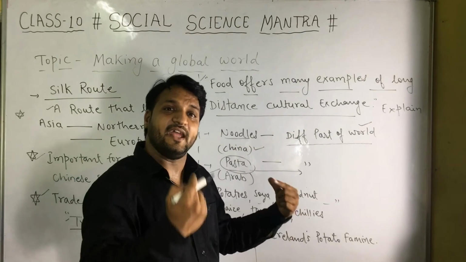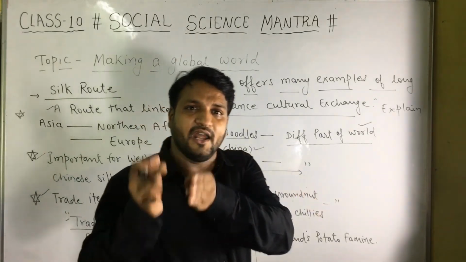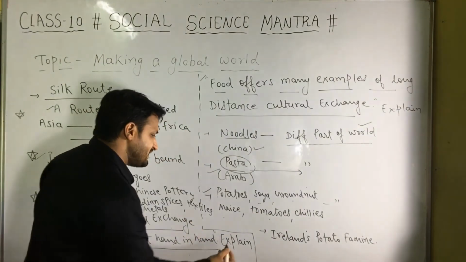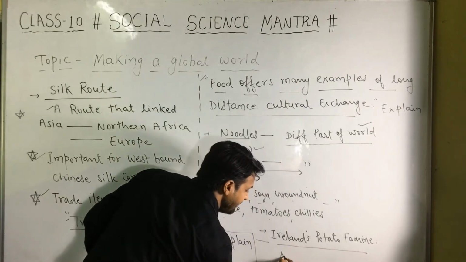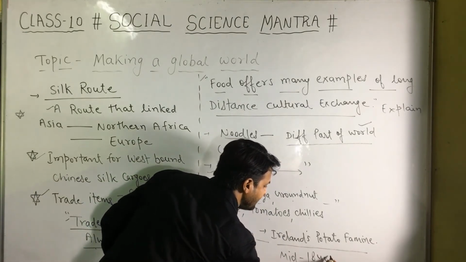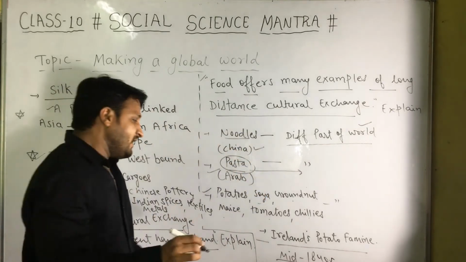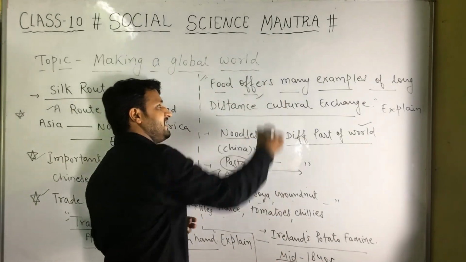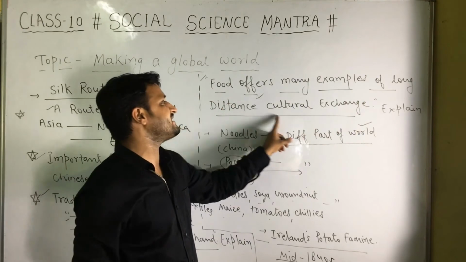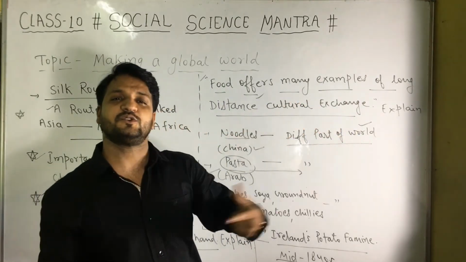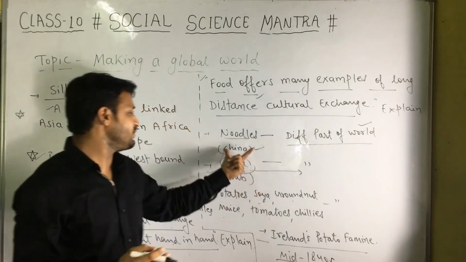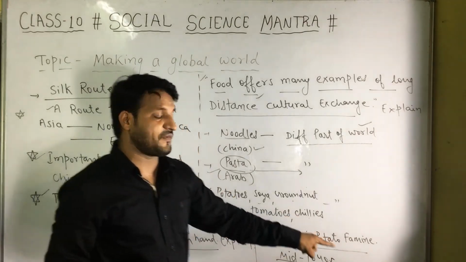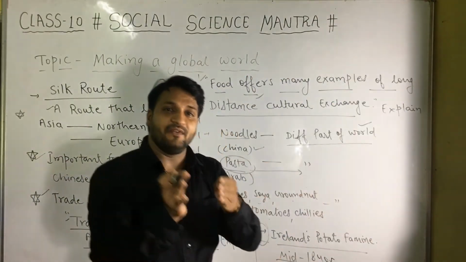So what can happen if we are ignorant, if we have a lack of choices, a less variety? Ireland's potato famine in the mid-1840s is a great example of what can happen with a lack of food varieties. That is why food also offers many examples of long distance cultural exchange. Through food, cultural exchange was made between countries: noodles, pasta, these crops, as well as the example of Ireland's potato famine.